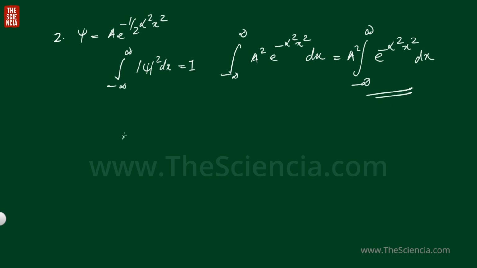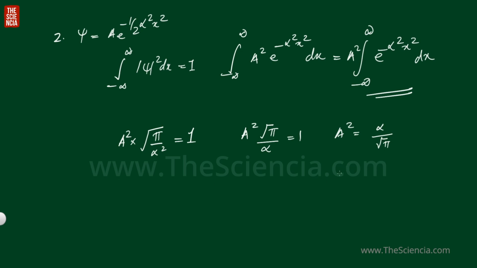So what we get is A square into root pi by a. Here, in the position of a, it is alpha square. And that will be equal to 1. That is, A square root pi by alpha should be equal to 1. So we can find this A square value: A square is equal to alpha by root pi.